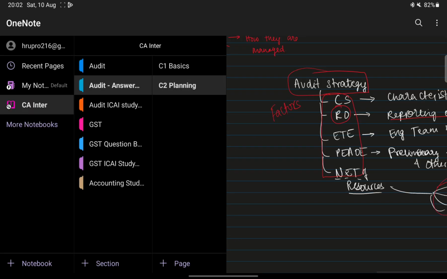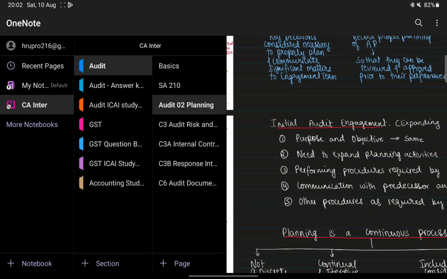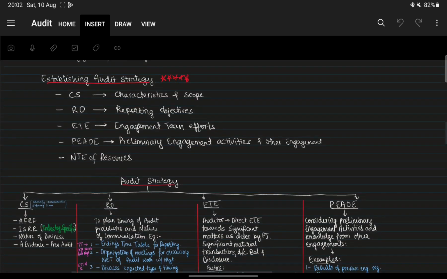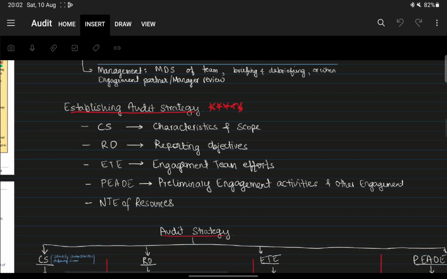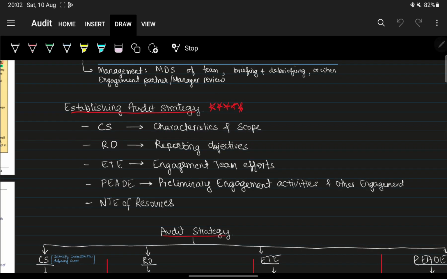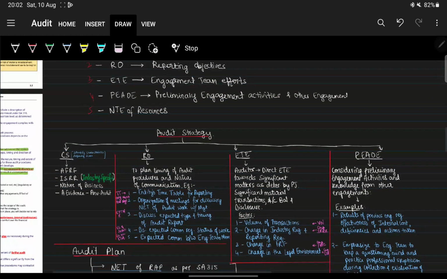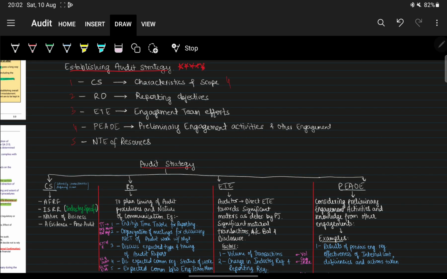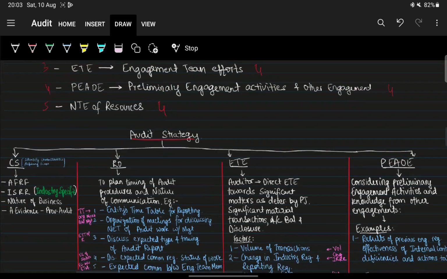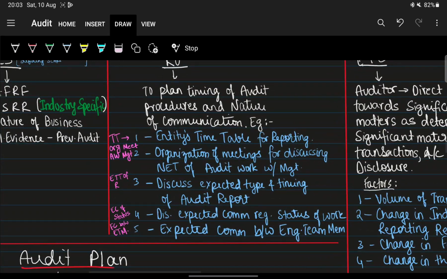We'll just go to the notes part and then from there we will memorize this. It is like this. Establishing the audit strategy, out of this only there are 5 parts: 1, 2, 3, 4 and 5, right? Inside this there are 4 points, inside this there are 5 points, inside this there are again 4 points, again 4 points, again 4 points, right? So they are asking about this particular thing. I suggest you watch the revision video and then come back to this, so that it helps the brain memorize easily. Now we'll just start off with this.